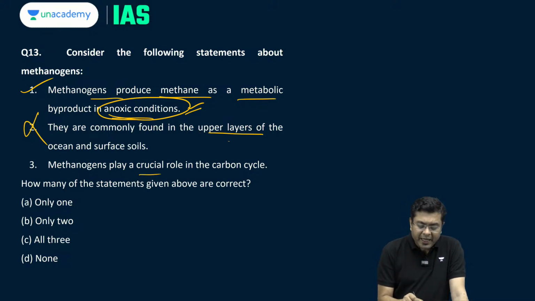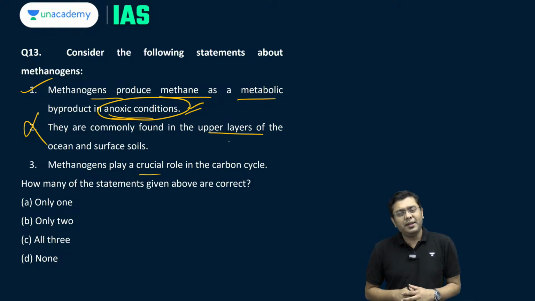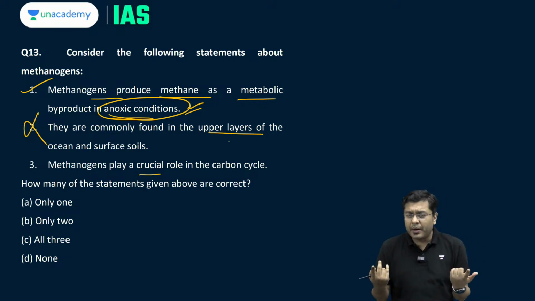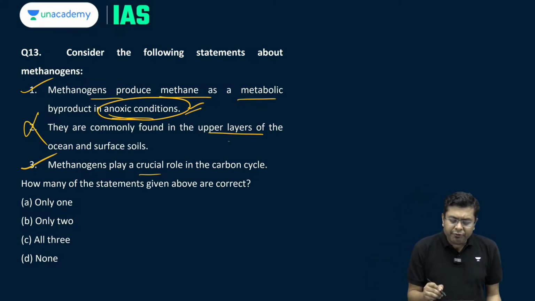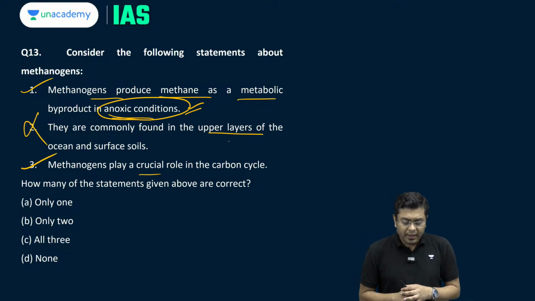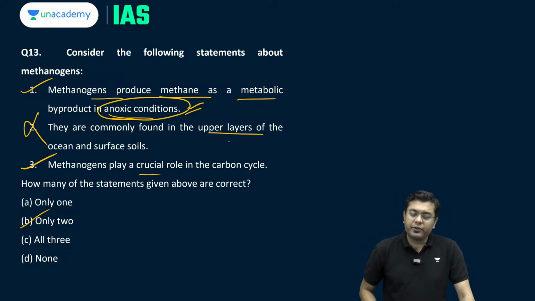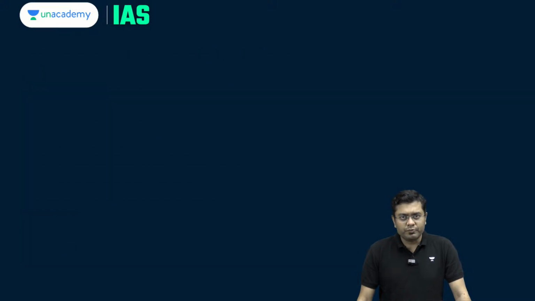Then methanogens play a crucial role in carbon cycle. Yes, they help in decomposing the organisms also. So, they consume carbon, produce carbon in the form of methane. So, they play a part in the carbon cycle. So, here how many of the statements are correct? Answer is B, that is only 2.